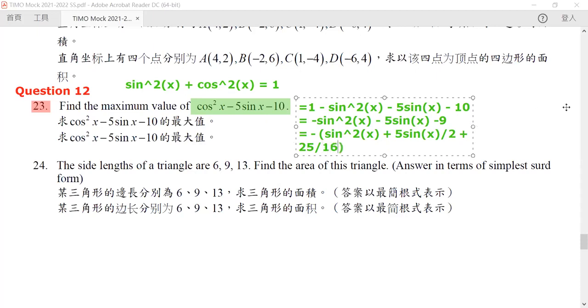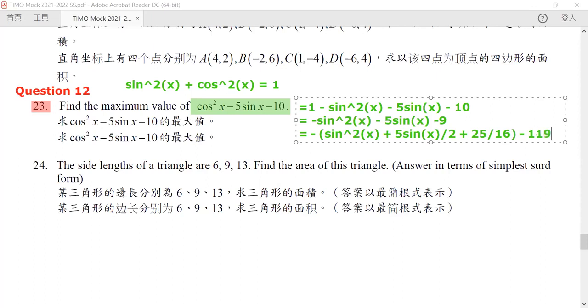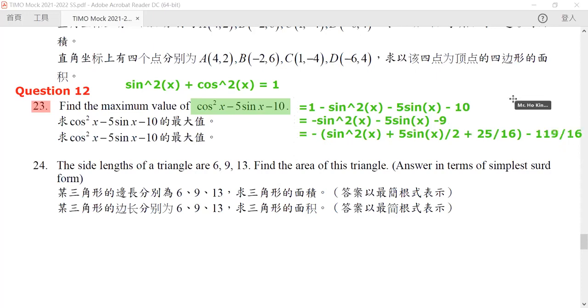And because we add this inside, we need to add back to our constant in the front. So it would be 9 times 16 minus 25, which equals 119 over 16.